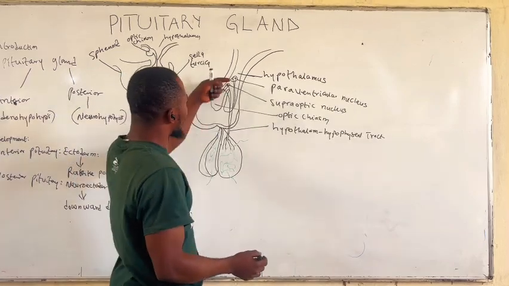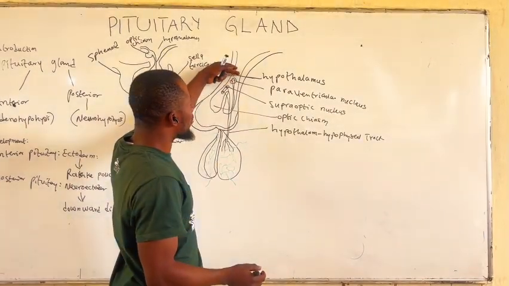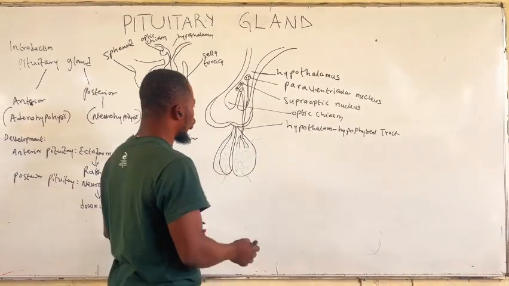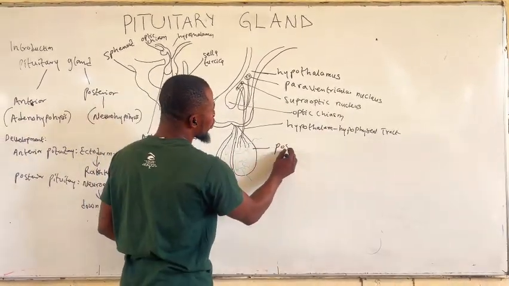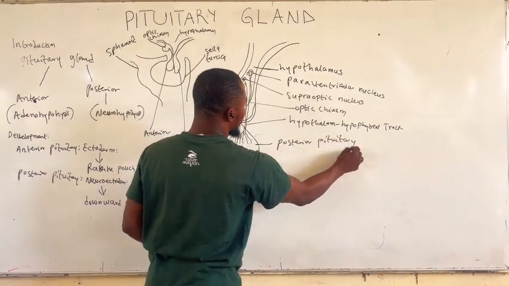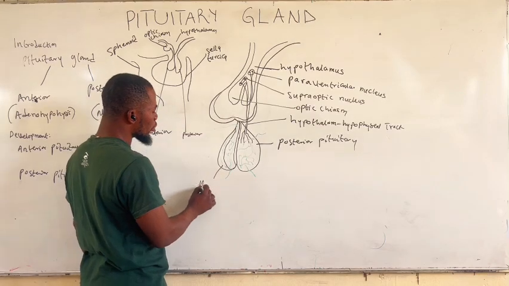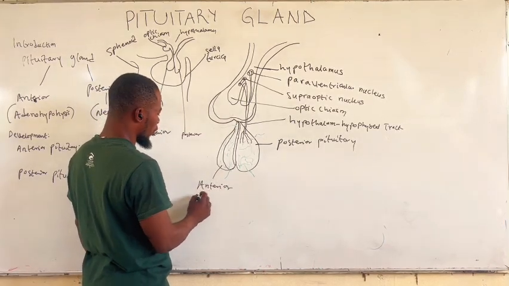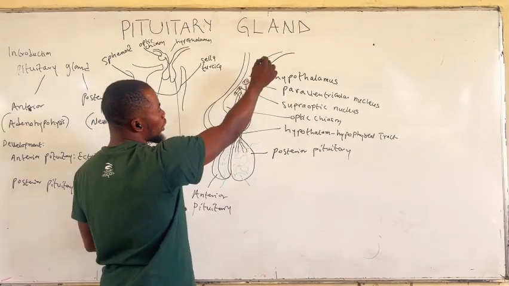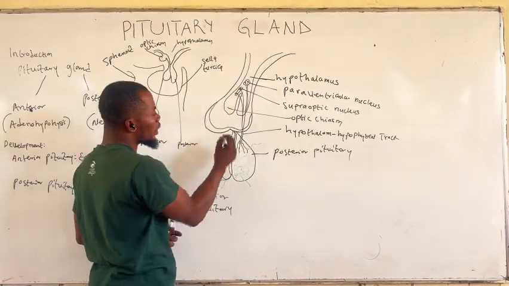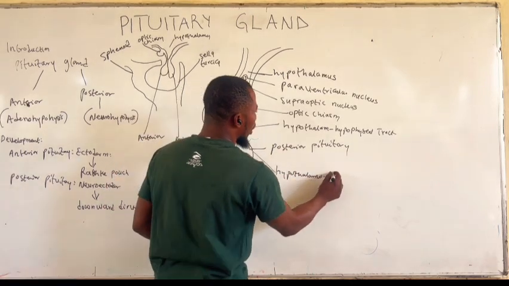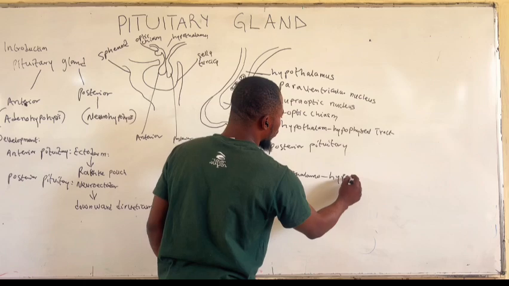All the secretions of the hypothalamus reach the posterior pituitary gland through the hypothalamo-hypophyseal tract. This is our posterior pituitary gland, and here is our anterior pituitary gland. The secretions of the hypothalamus reach the anterior pituitary gland by the hypothalamo-hypophyseal portal vessels.